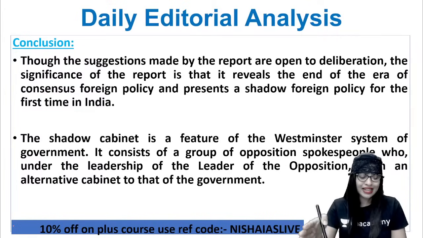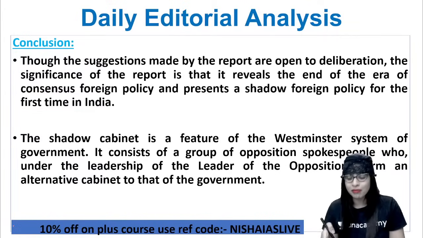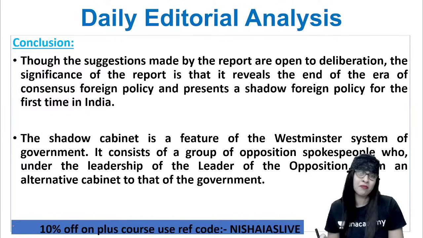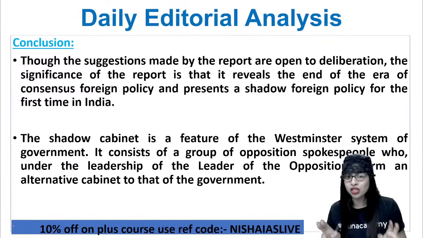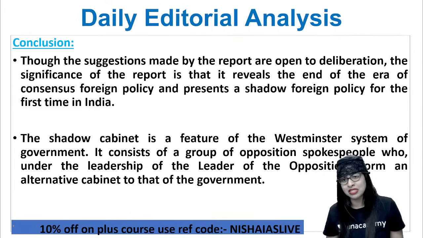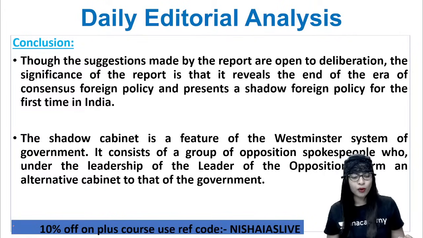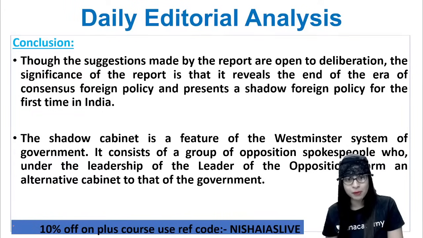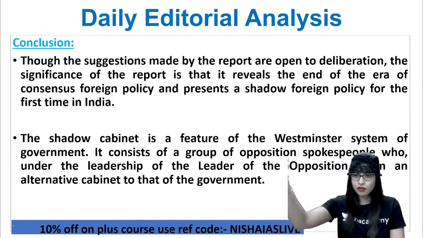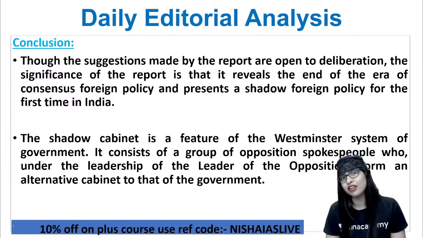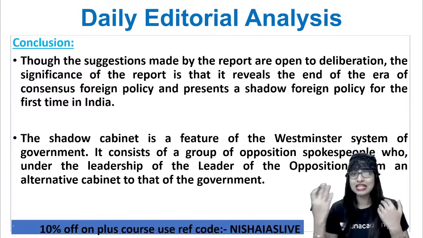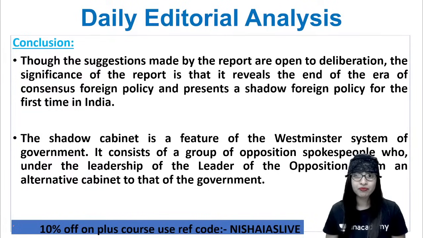And what we're going to do right now is a shadow foreign policy for the very first time in our country, India, shifting from the consensus foreign policy. Clear? And this shadow cabinet now is not a new thing. It's a feature of the Westminster system of government, where they'll have a group of opposition spokespeople who, under the leadership of the leader of opposition, form an alternative cabinet to that of government. So now things work simultaneously here and there. You got the point? The ruling party and the opposition party. That's the whole point here.